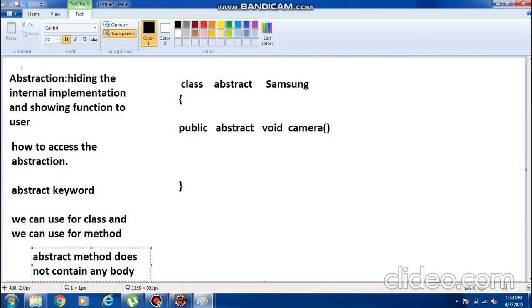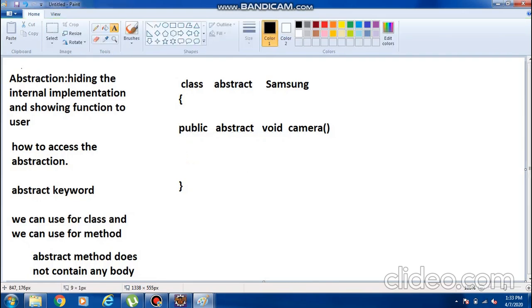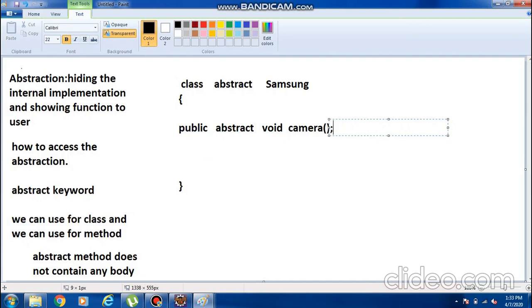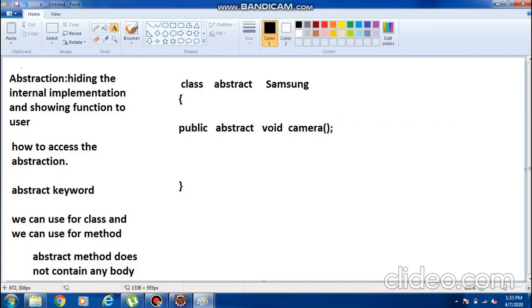What is the body of a method? Like this, open bracket and close bracket. An abstract method does not contain any body, so we just end with a semicolon. This is the abstract class and abstract method. Why do I end with a semicolon? Here I am not giving any implementation, I am just declaring, that's all.